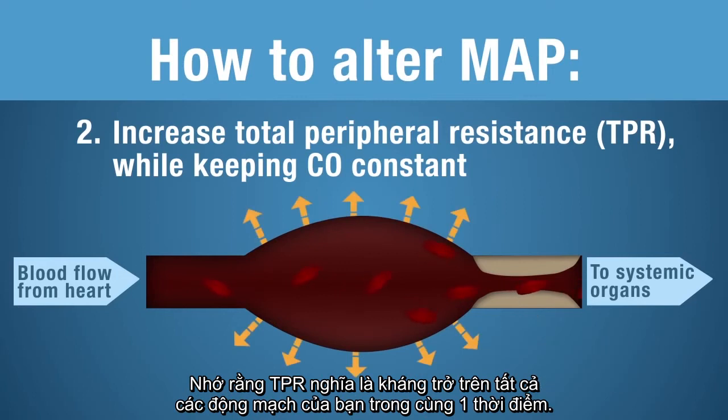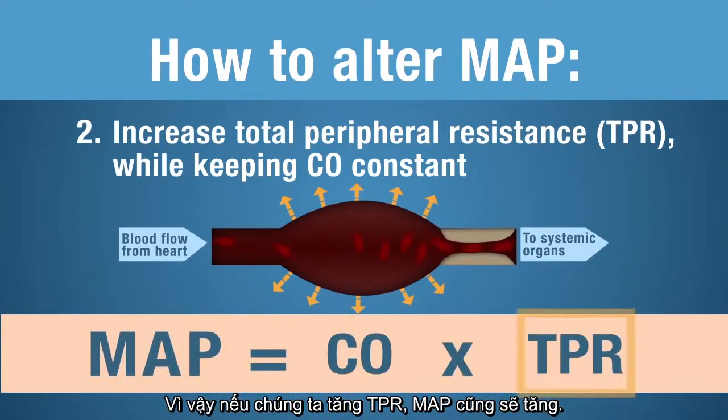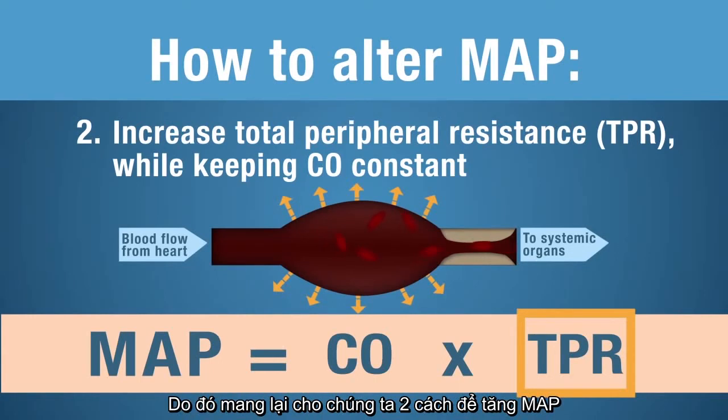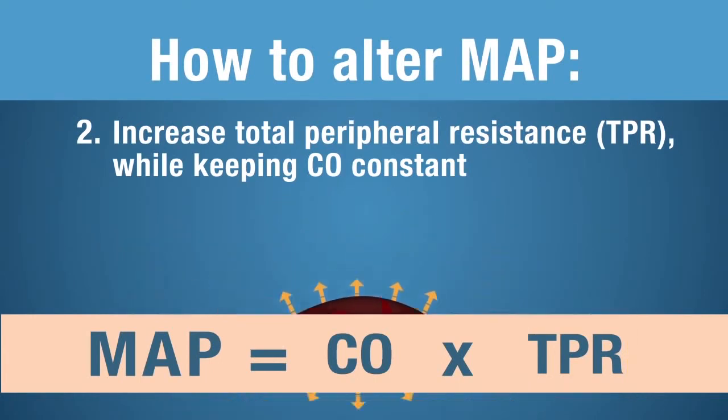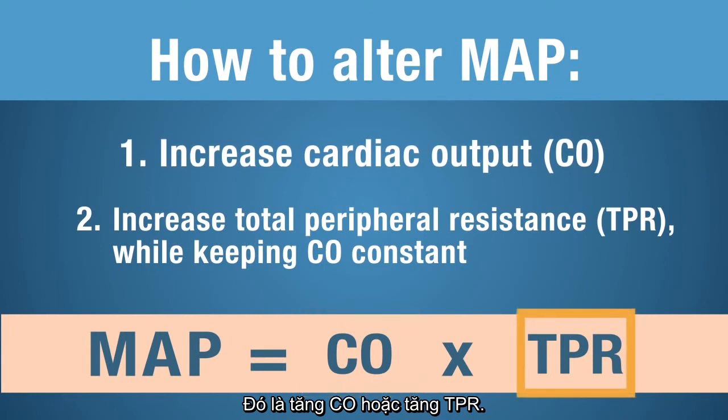Remember, total peripheral resistance means the resistance across all of your arterioles at one time. So if we increase total peripheral resistance, that's going to increase MAP. So that gives us two ways to increase MAP: you increase cardiac output, or you increase total peripheral resistance.